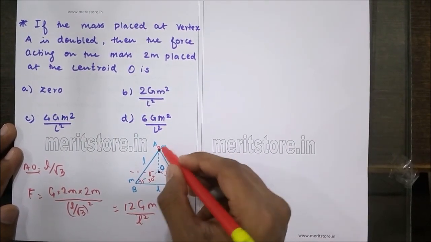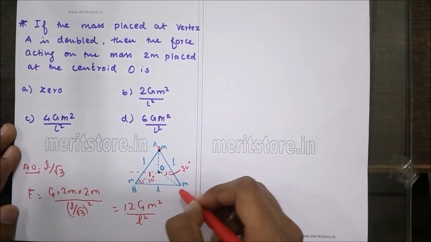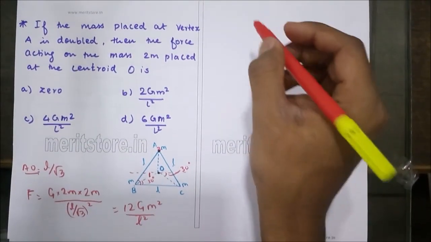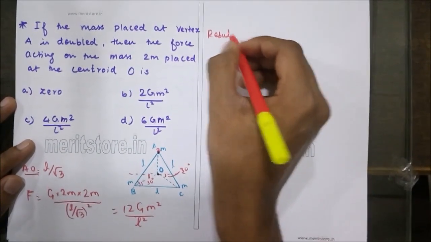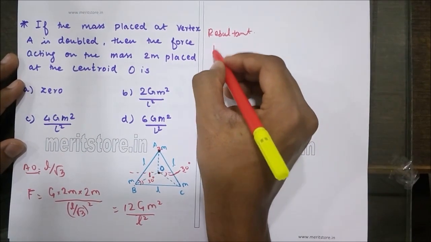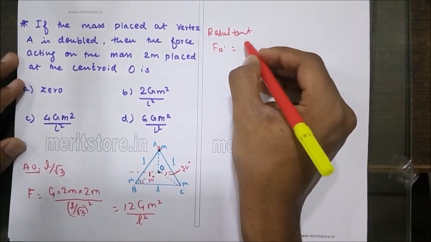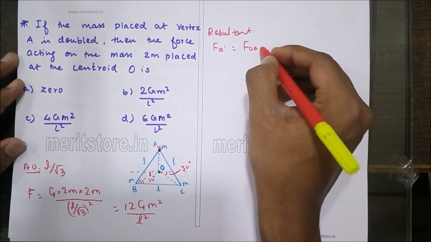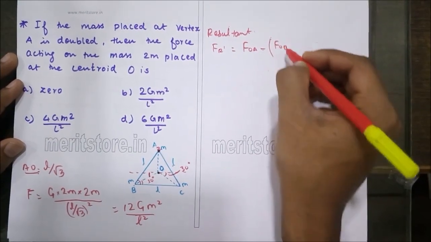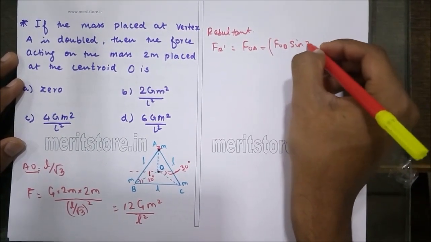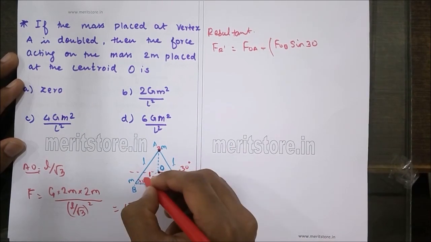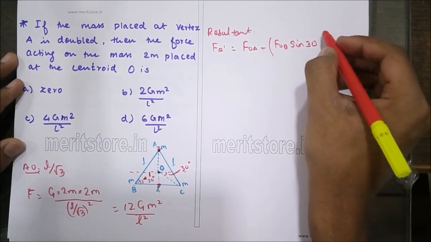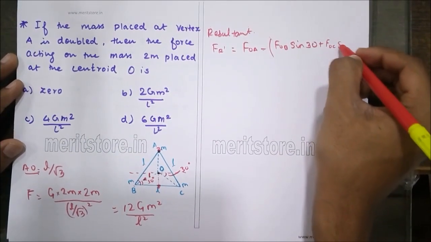But not only does the mass 2m exert a force on the centroid, the masses B and C, that is m and m, also exert similar forces on the point O. Hence, the resultant force Fr dash can be given by FOA, that is due to the mass at point A, minus FOB sine 30, since the force would act towards B, so the component which cancels it is sine 30, plus FOC sine 30.